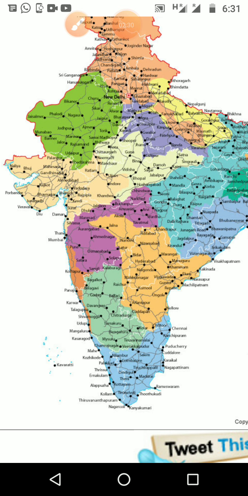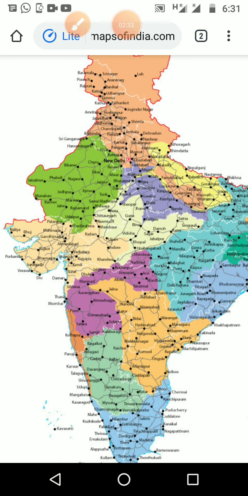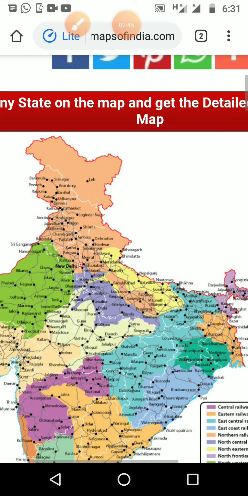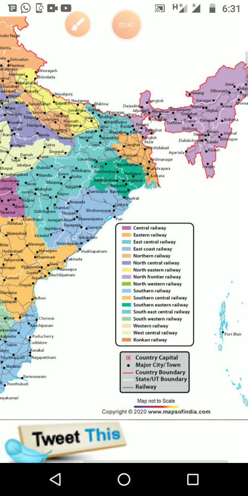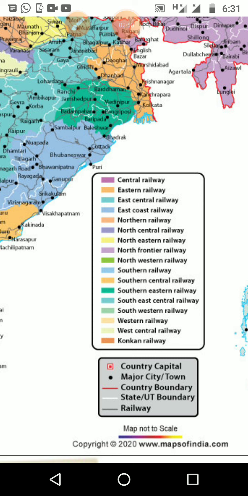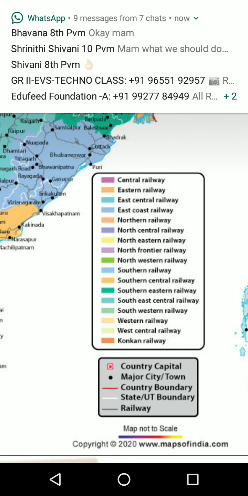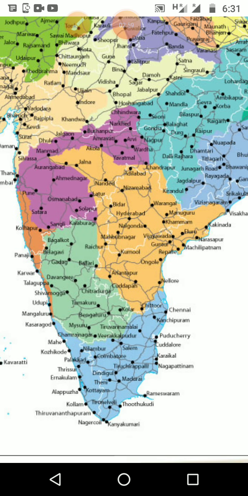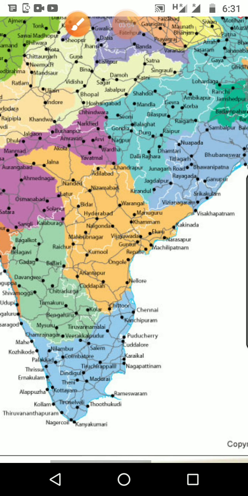Here Kerala and Tamil Nadu are given the same color, and Gujarat and part of Maharashtra are given in one color, and the upper side, the northern side, Jammu Kashmir, Ladakh and Punjab, is given in one color. Why is it like that, and what is the meaning? On the right side we can see Central Railway, Eastern Railway. Our color, the blue color, is the Southern Railway. Our Tamil Nadu and Kerala come under the Southern Railway.